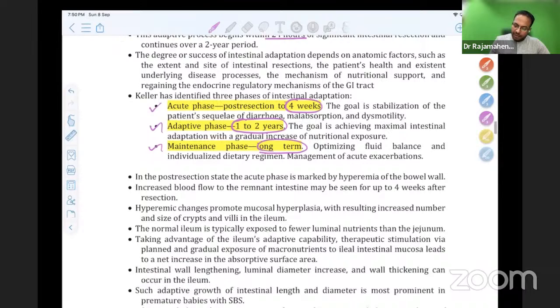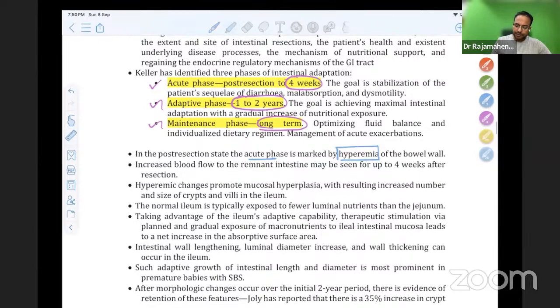Acute phase is marked by hyperemia of the bowel. So please don't forget, in acute phase, there is hyperemia of the bowel. An increased blood flow to the remnant intestine may be seen up to 4 weeks. So hyperemic changes promote mucosal hyperplasia with a resulting increase in the number and size of crypts in the villi of the ileum. This is a very important point. The hyperemia helps in multiplication of the number of cells and size of the crypts in the ileum. So hyperemic changes are very important to have mucosal hyperplasia.